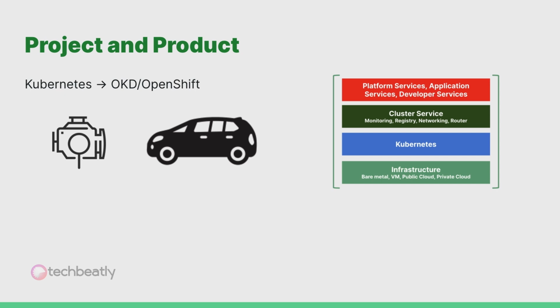We can imagine the difference between an engine and a car. OpenShift is not an alternative to Kubernetes, but OpenShift is built on top of Kubernetes. Kubernetes was originally developed and designed by Google, but OpenShift is developed by Red Hat. OpenShift has added a lot of missing features in Kubernetes and made it like a ready-to-use container platform.